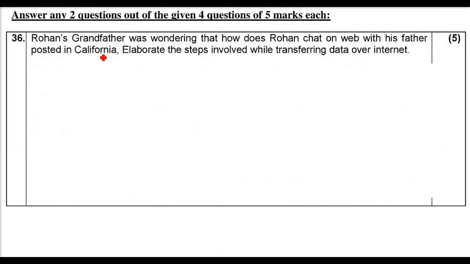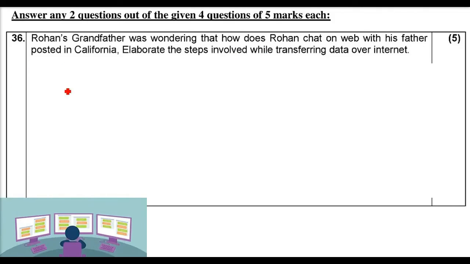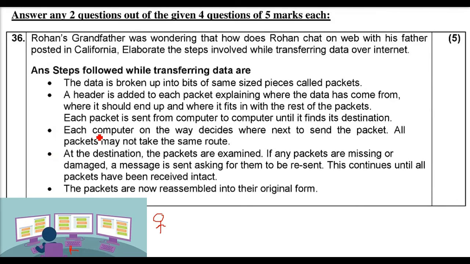Rohan's grandfather was wondering how Rohan chats on the web with his father posted in California. Elaborate the steps involved while transferring data over the internet. So Rohan's grandfather is here. Now he sees Rohan chatting on the web. The father is seven seas away in California, America. So how does this work? What is the basic of this technology? I'll go into the detail of this.